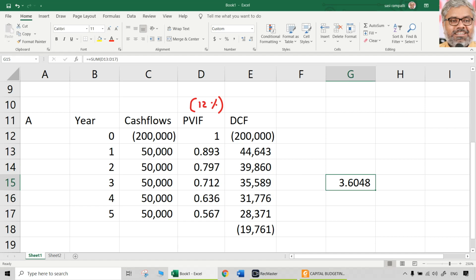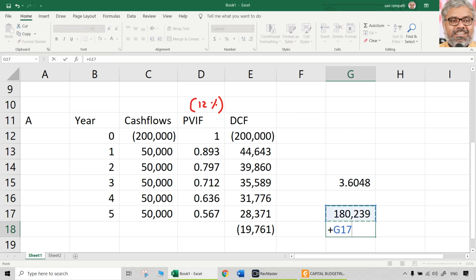So PVIFA at 12% for 5 years is 3.6048. All you need to do is simply multiply that with the 50,000, which is the same periodic cash inflow, a uniform cash flow that is occurring. You will get the present value of cash inflows. Of course, that is not NPV. From that, you have to deduct the initial investment, then you will get the same NPV.